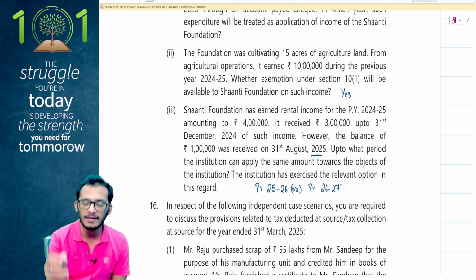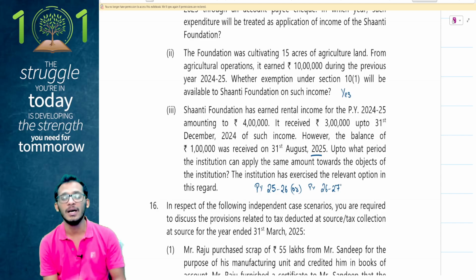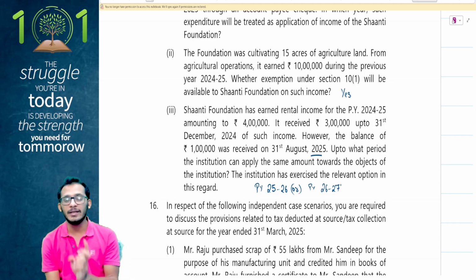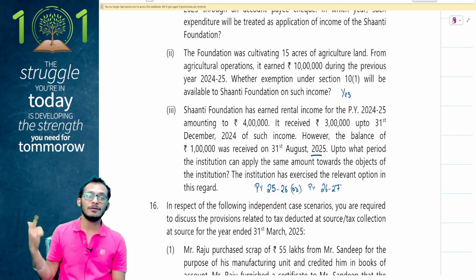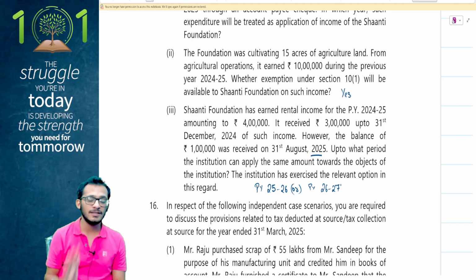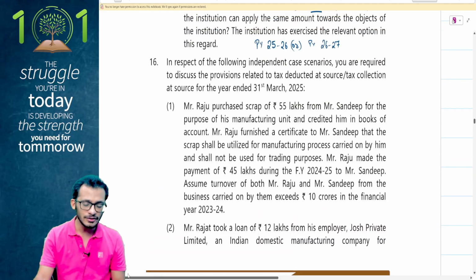If it is not happening, then at the end of financial year 26-27, I will end up taxing this income as a specified violation. Until such time, I will not have any implications. So in 24-25, I will assume it as application. In 25-26 or 26-27, if I apply this money, then I'm safer. Otherwise, I'm caught for the problem. Yes, great. That's for charitable organizations.